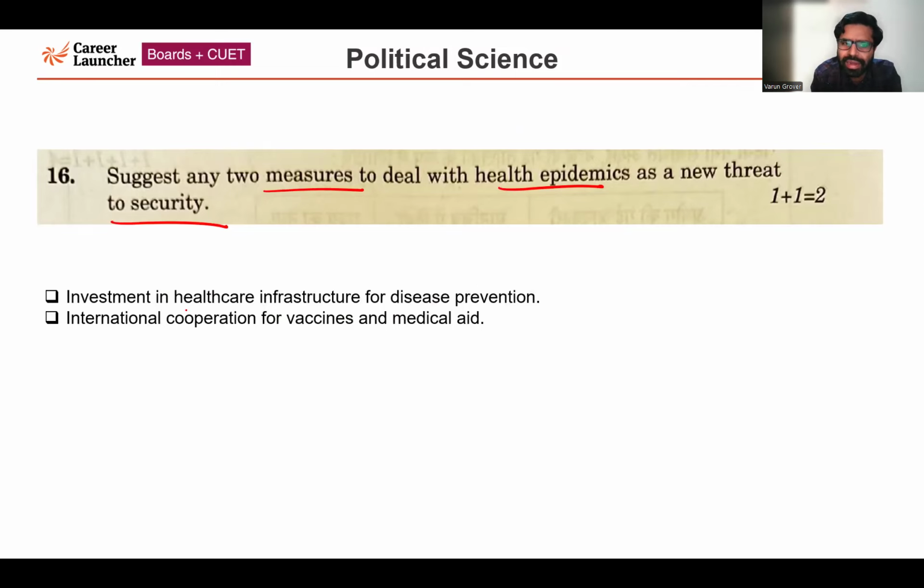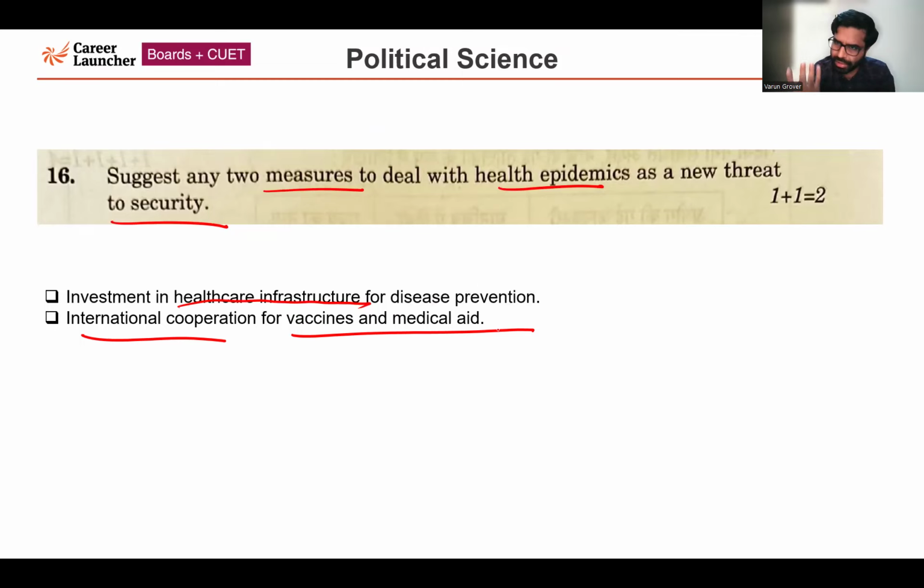First, investment in healthcare infrastructure. It is very important to deal with health epidemics. When the government, the society, the private players invest in healthcare infrastructure, it helps prevent the disease from spreading. Then international cooperation is very important. Recently, when the coronavirus pandemic happened, we realized that international cooperation is so much required for vaccines, for medical aid, and for other purposes. So these are the two measures.